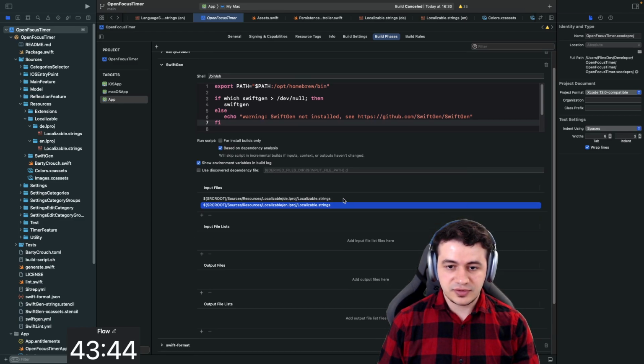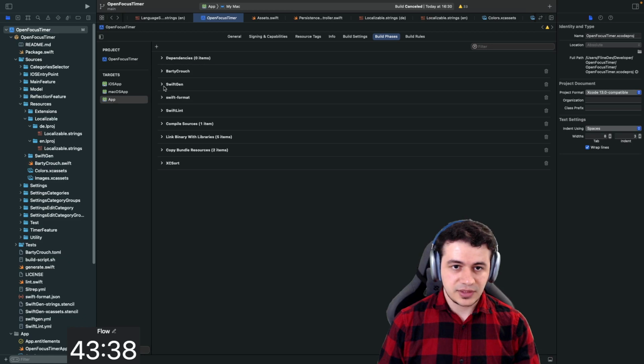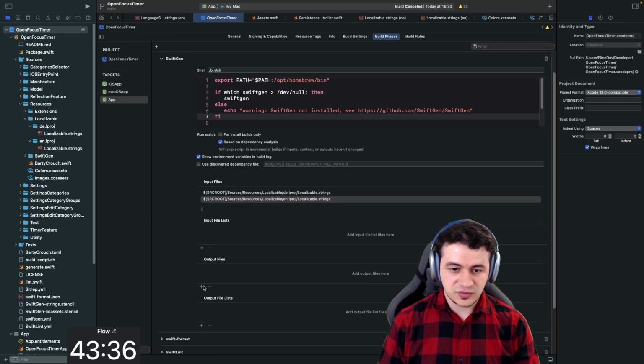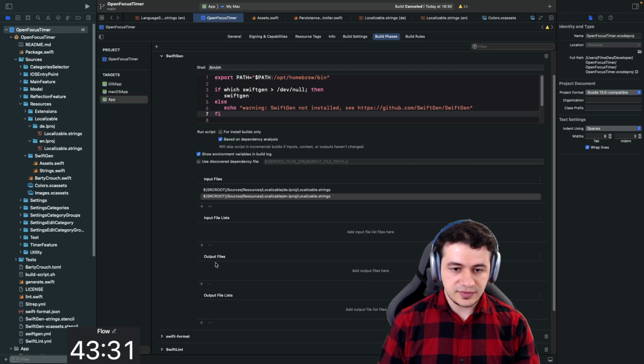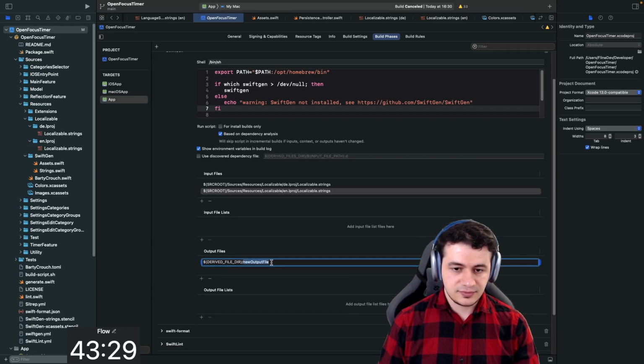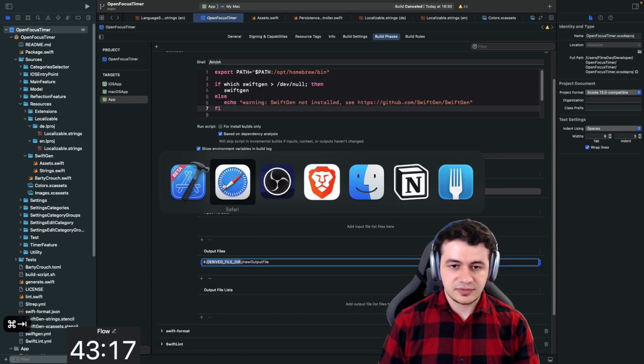So input files, these are our 2 input files. I think that's it for SwiftGen. An output file, of course, let's specify that as well. I don't know how important that is. Derived file dir. What is that? Source root is clear. What is that? Okay.